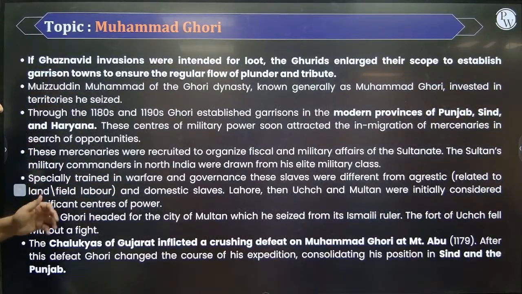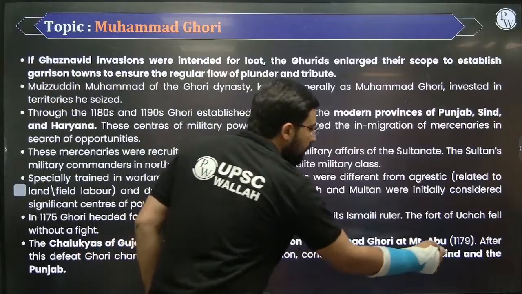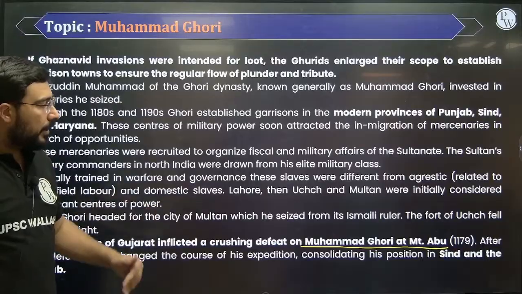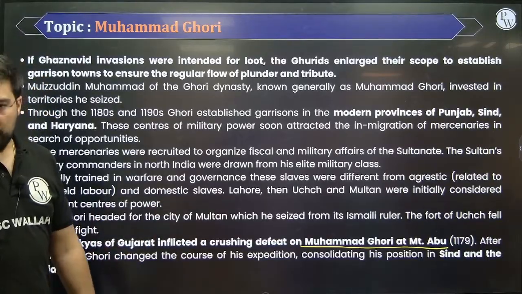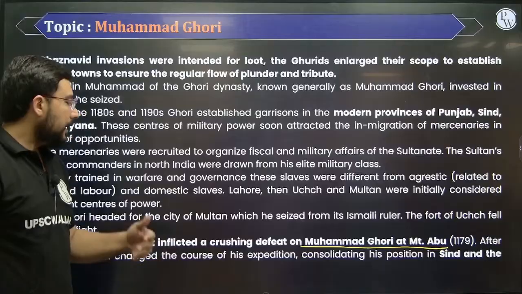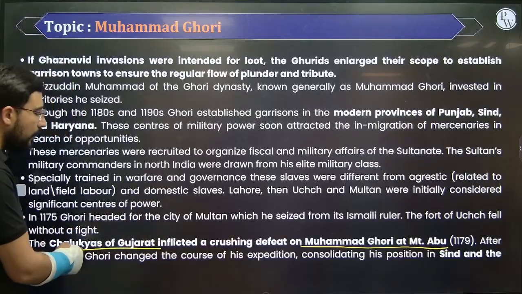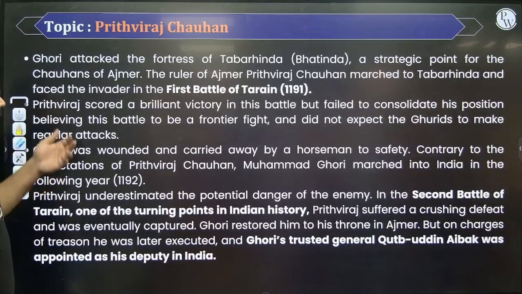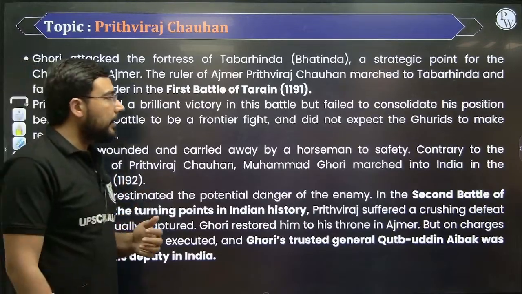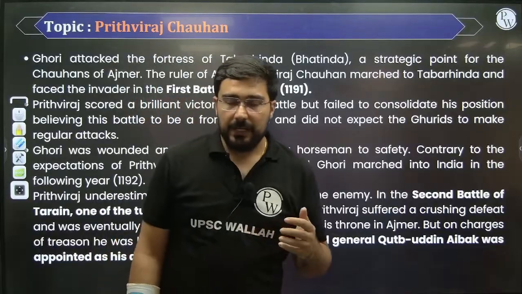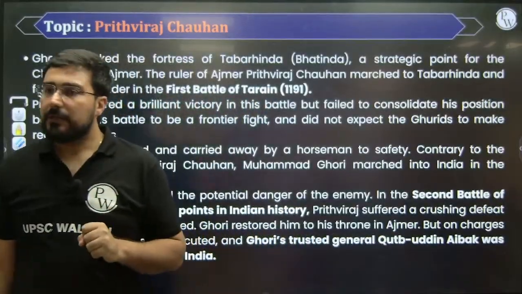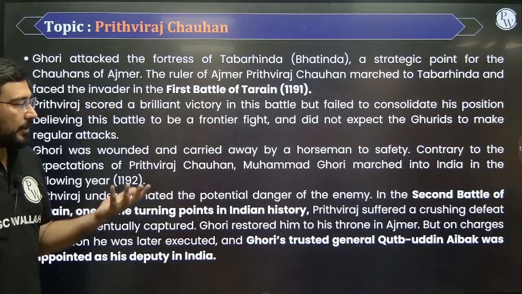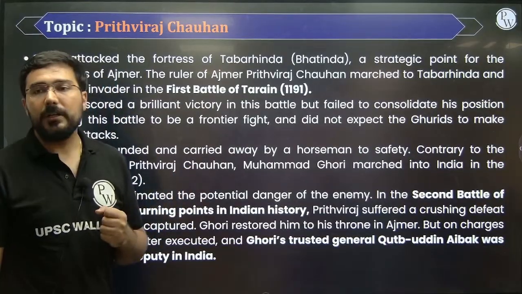As all of us know about Ghuri, first he tried to come through the region of Mount Abu, on the border of Gujarat and Rajasthan. From there he tried to come in, but he was defeated by the Chalukyas of Gujarat. Later on he changed his strategy and came towards the southern pass. In the first battle of Tarain he was defeated and hardly saved by a soldier. But during the second battle of Tarain, Prithviraj Chauhan had a crushing defeat.